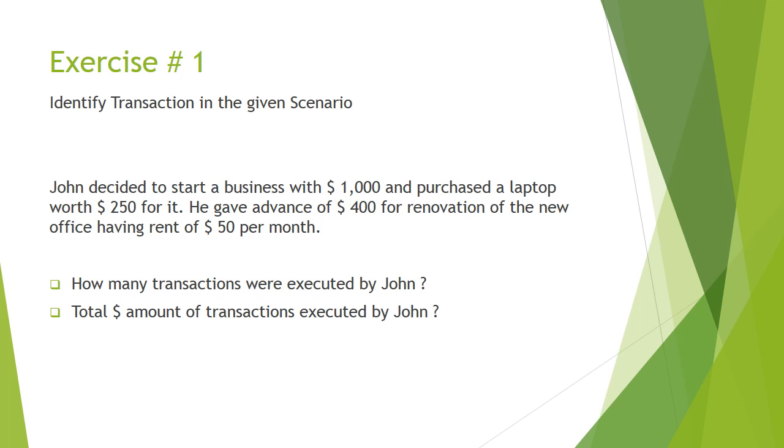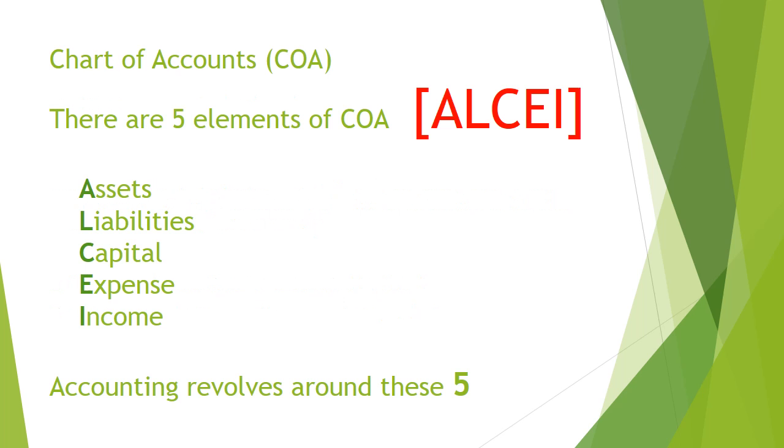One of the basic concepts of accounting is the chart of accounts. Accounting has 5 pillars: ALCEI: assets, liabilities, capital, expenses, income. ALCEI is just to remember it; it is not an official abridged version. It is a way of remembering a difficult thing in your mind. ALCEI: assets, liabilities, income, capital, and expenses.